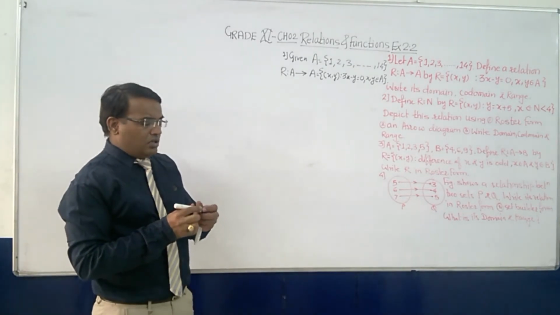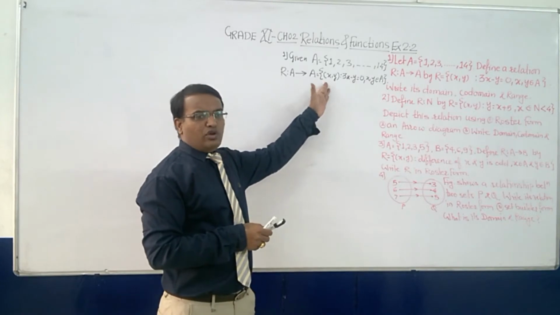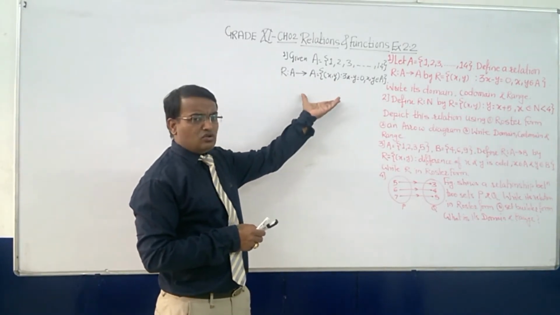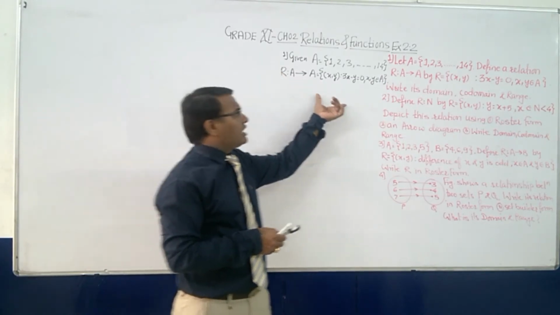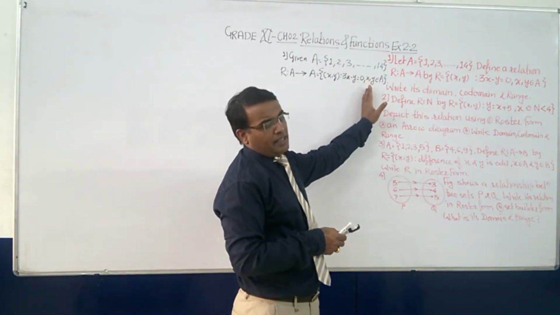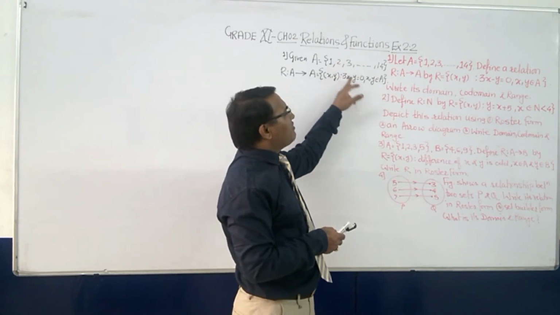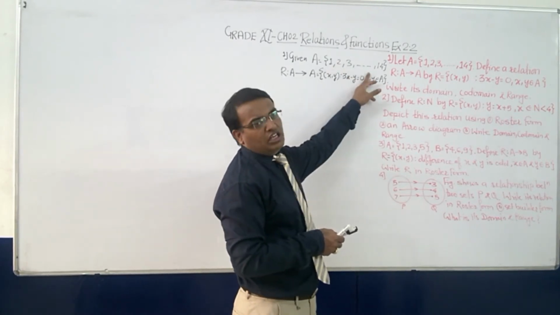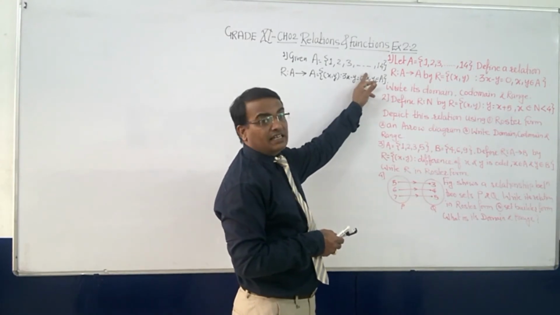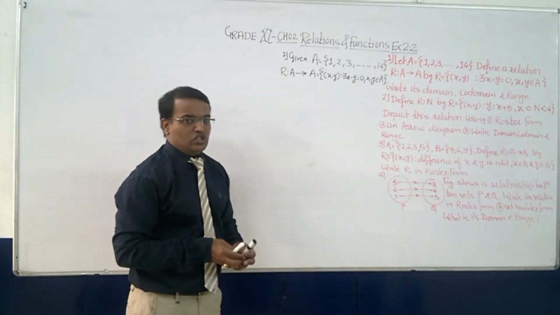Now, sometimes it happens with students that they take any value from the first set and they find the other value. Normally it is like this only, but what we have to take care of is that whatever x we take, we will get one y. That y should also be from A. It means that y should be from 1 to 14. If you are getting the answer 15, it means that is not from this set A. In that case, it will not be a member of this relation.